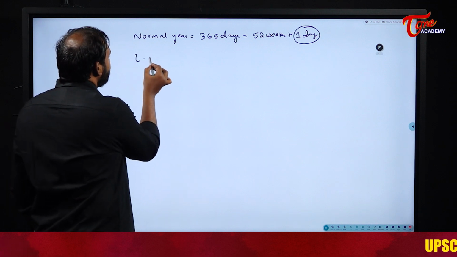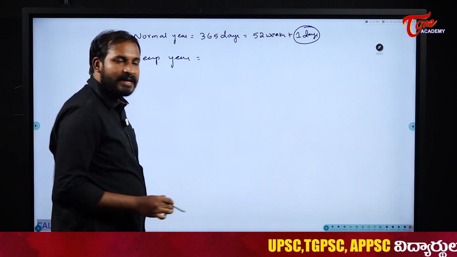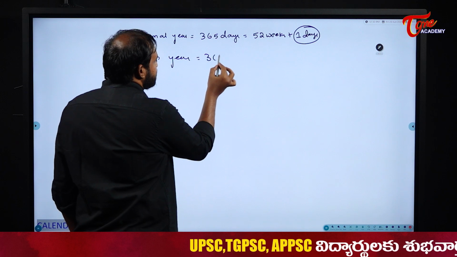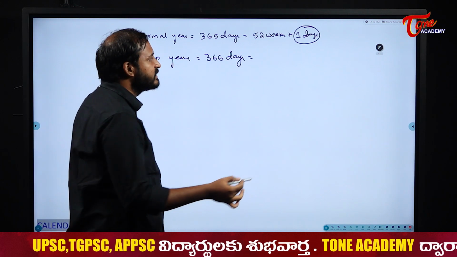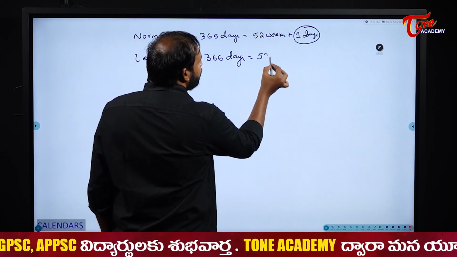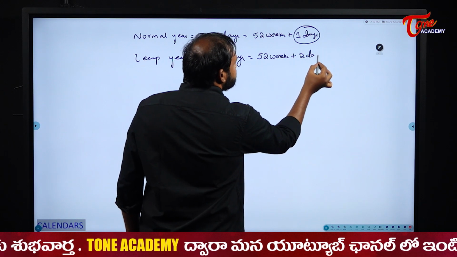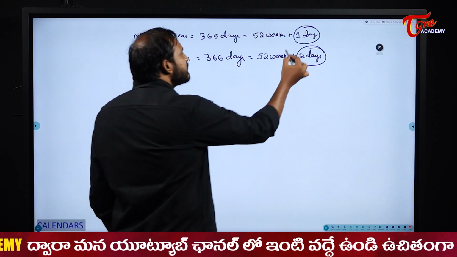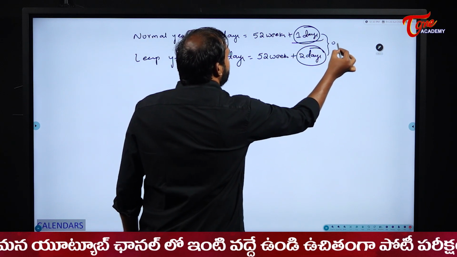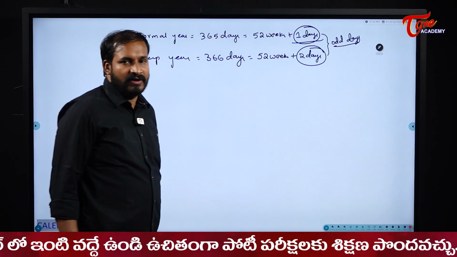When it comes to a leap year, how many days does it contain, students? A leap year contains 366 days. That means when you divide it by 7, how many weeks and days will we get? We will get 52 weeks, but 2 days. That means a leap year contains 2 odd days, and a normal year contains 1 odd day.